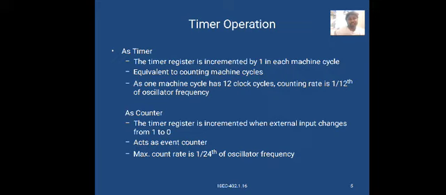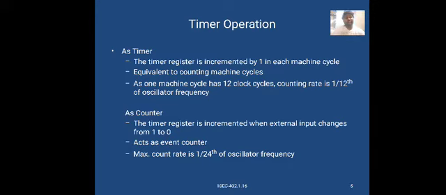As a counter, the timer register is incremented when the external input changes from 1 to 0. Then it acts as an event counter. The maximum count rate is 1/24 of the oscillator frequency.